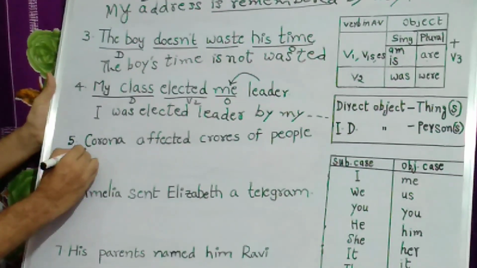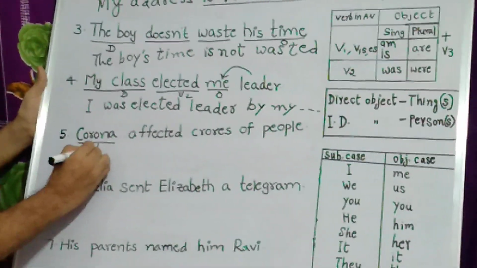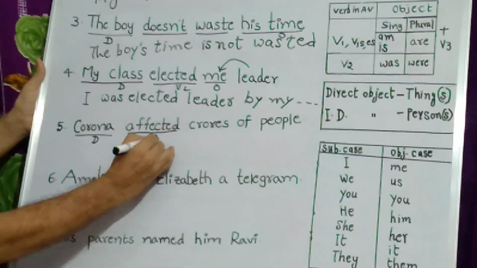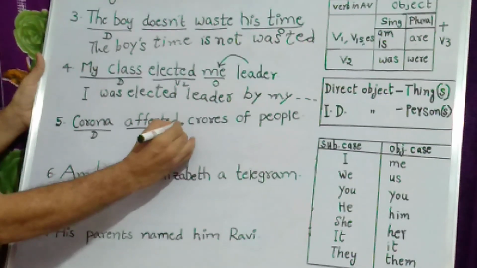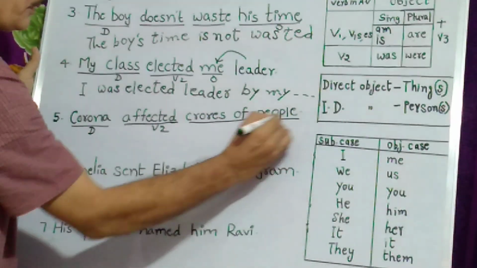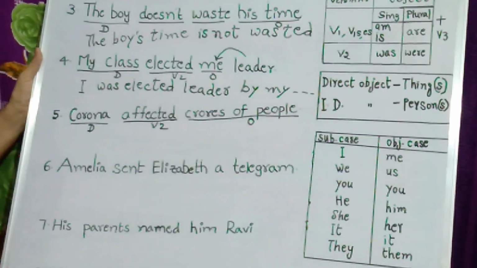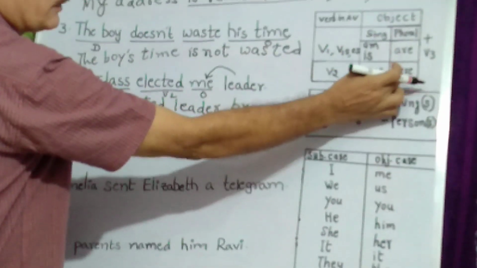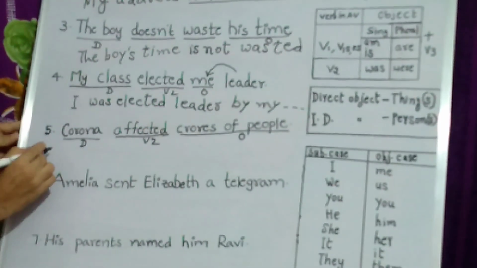Next, let us go to the fifth sentence. Corona is the doer here. What did it do? Affected, V2 form. Affected whom? Crores of people. Crores of people becomes the object. Crores of people is plural number, V2. So let us start with the object.